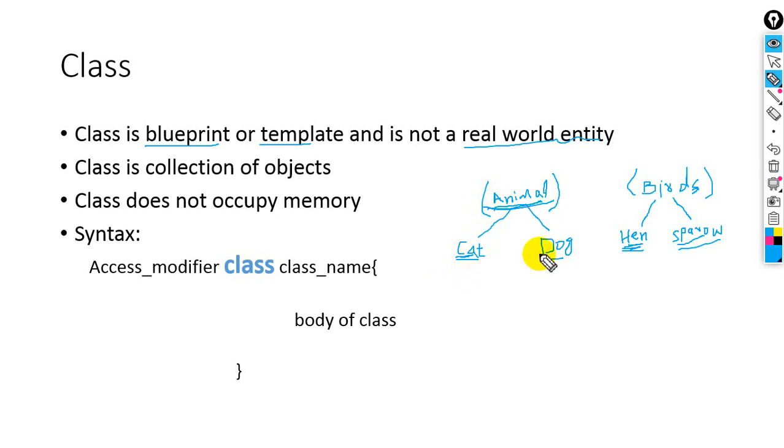For example, cat, dog, elephant, goat, cow. These objects are combining together to make an animal class. Okay, so class is what? Class is the collection of objects.